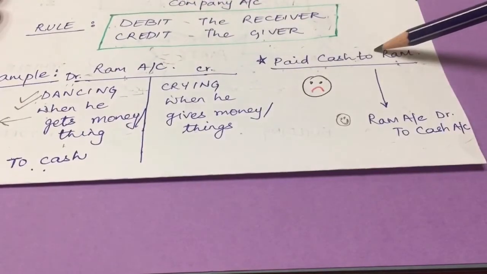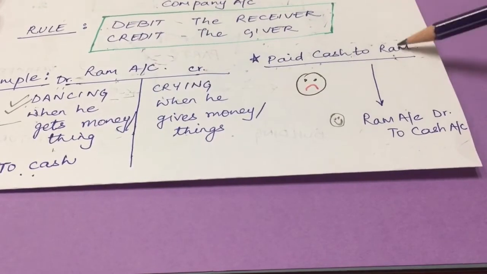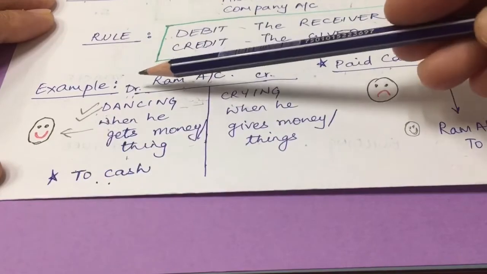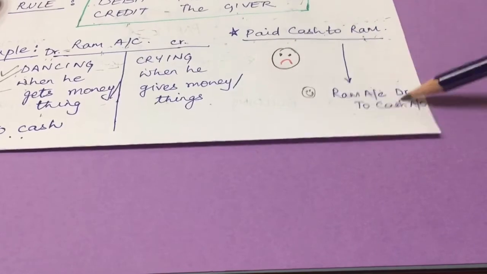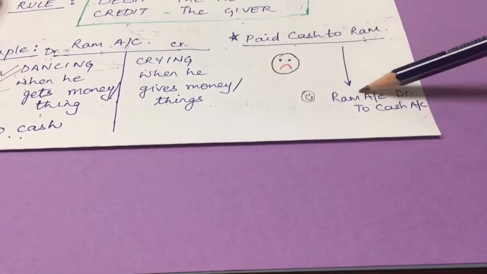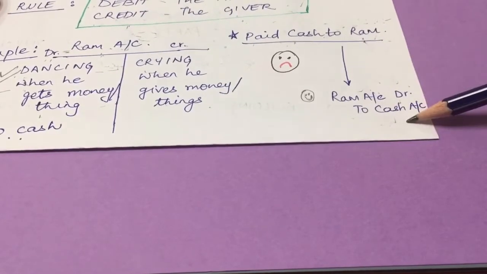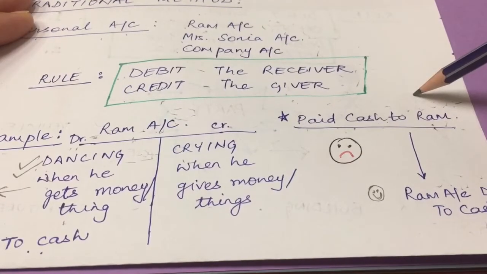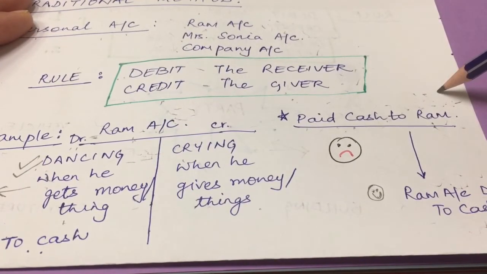Let's take an example. We say paid cash to Ram. That means Mr. Ram has received cash. So Mr. Ram will be happy. He will be dancing. Ram account will be on the debit side. The journal entry will be Ram account debit to cash account. Alright. So Ram account dancing. Why is he dancing? Because he has received cash. So Ram account debit to cash account. So this trick goes for the personal account. Dancing when receiving, debit when receiving, crying when giving, credit when giving.